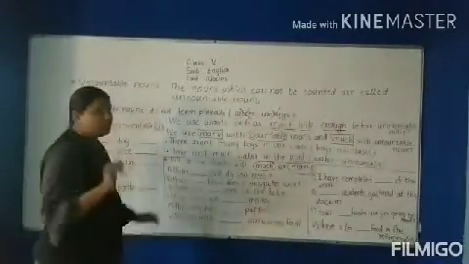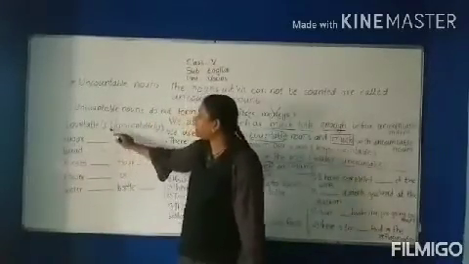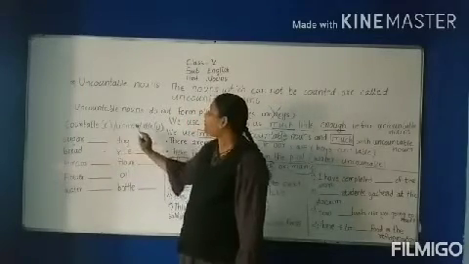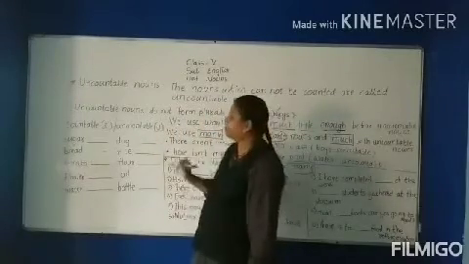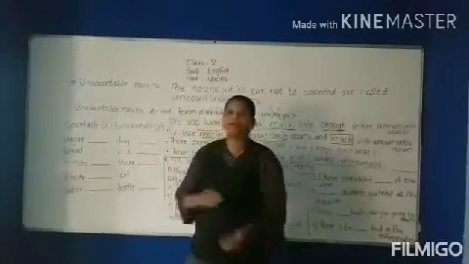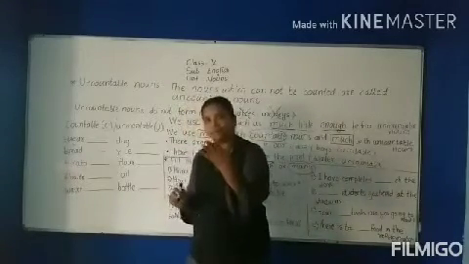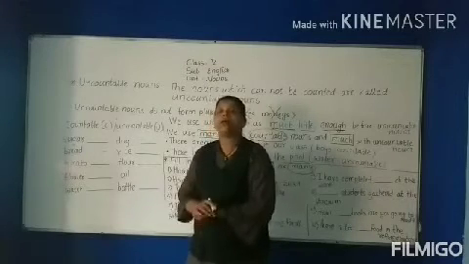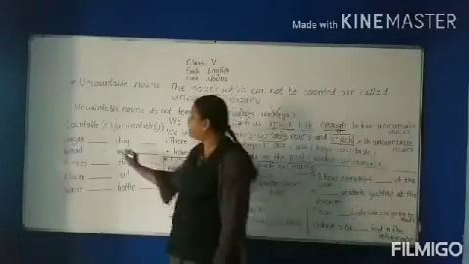Now see here, one small activity we will do. If the word is countable, we have to write C. If the word is uncountable, we have to write U. Okay, we will solve this small activity. Sugar. Is sugar countable or uncountable? Can we count 1 sugar, 2 sugar, 3 sugar, 4 sugar? No. So sugar is uncountable. So what will we write here, C or U? Yes, we will write U.